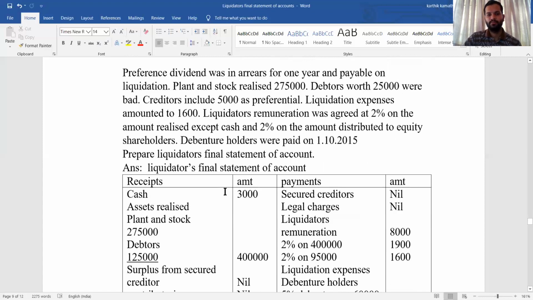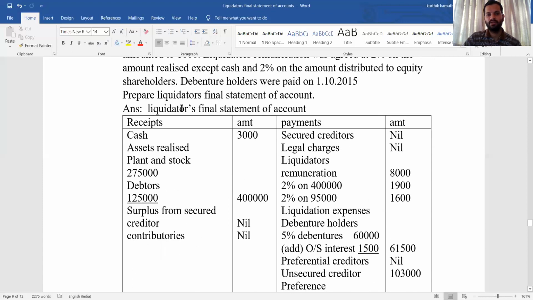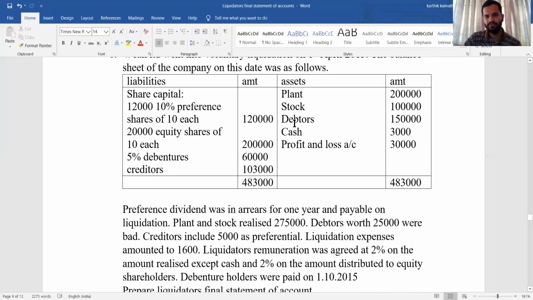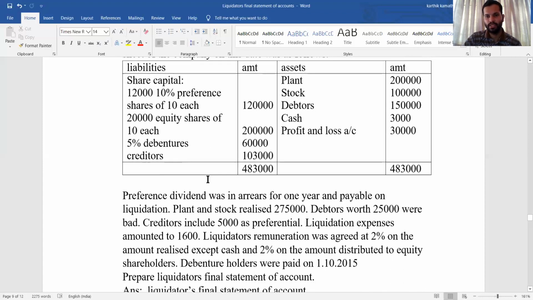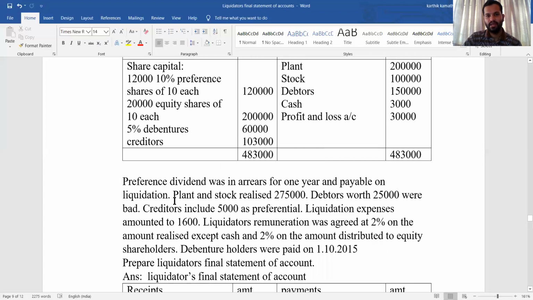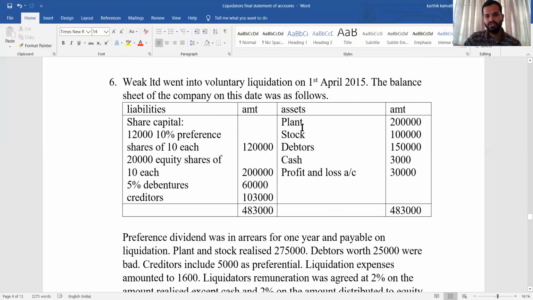So the first step is to do the format, that is liquidator's final statement of account, receipt and amount and payment and amount. First you see the receipt side. First entry is cash. Cash balance given in the asset side, that is 3,000. So directly enter 3,000 in the receipt side. Assets realized. What are all the other assets mentioned?